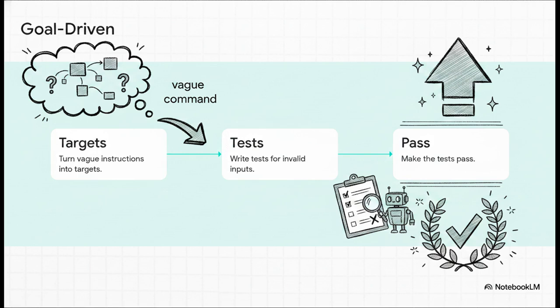All of this builds beautifully into Rule 4, goal-driven execution. AI agents really struggle with vague commands, right? Well, this rule forces the AI to turn vague instructions into verifiable step-by-step targets before it writes a single line of application code. So say you ask it to add validation. The AI immediately translates that into Step 1, write tests for invalid inputs. Step 2, make those tests pass. It creates a highly structured path to success.